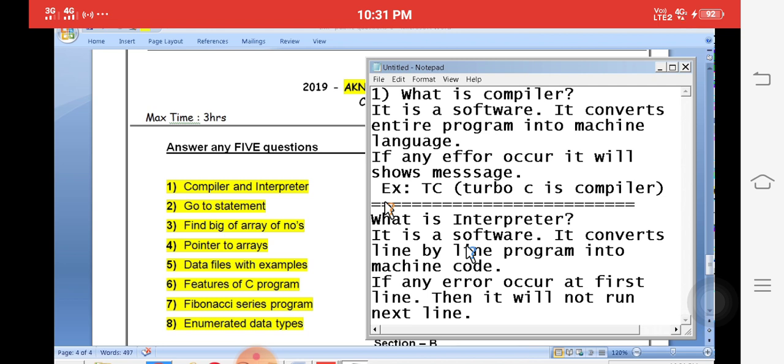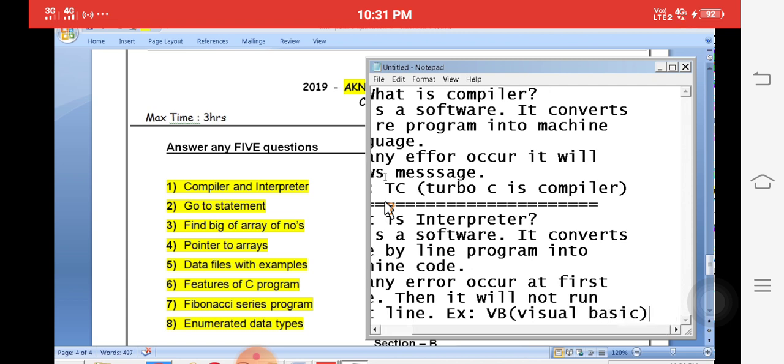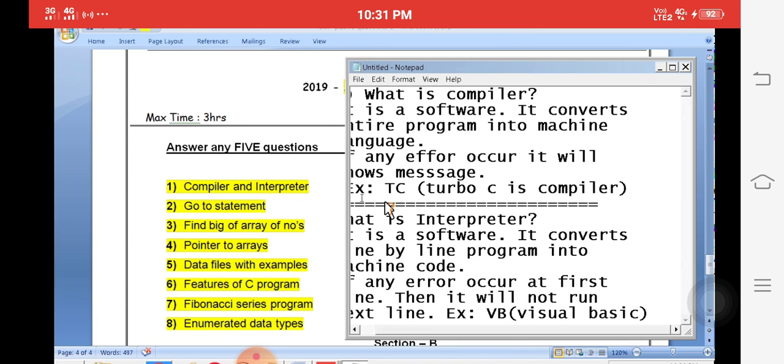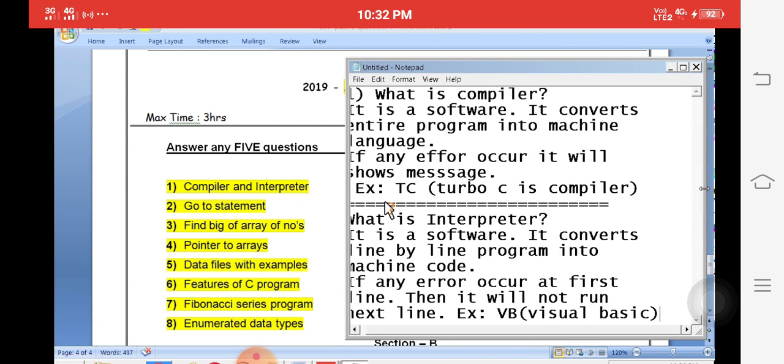It's a very simple definition. For example, an interpreter example is VB. VB is called Visual Basic. VB is called a Visual Basic Programming Language.